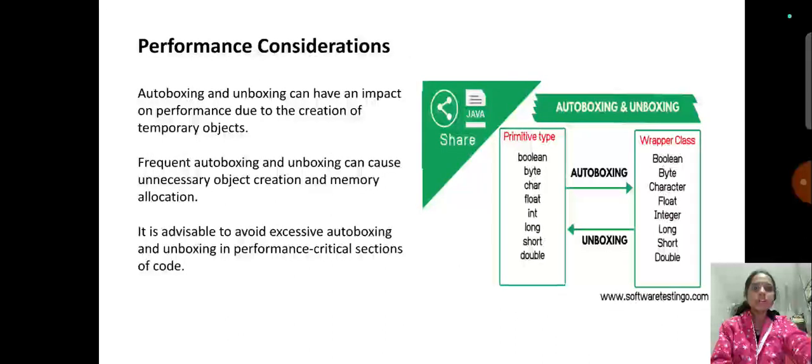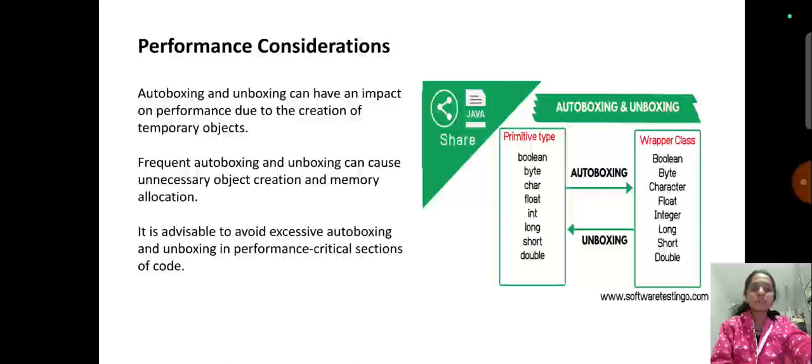And next, performance consideration. Autoboxing and unboxing can have an impact on performance due to the creation of temporary objects. Frequent autoboxing and unboxing can cause unnecessary object creation and memory allocation.